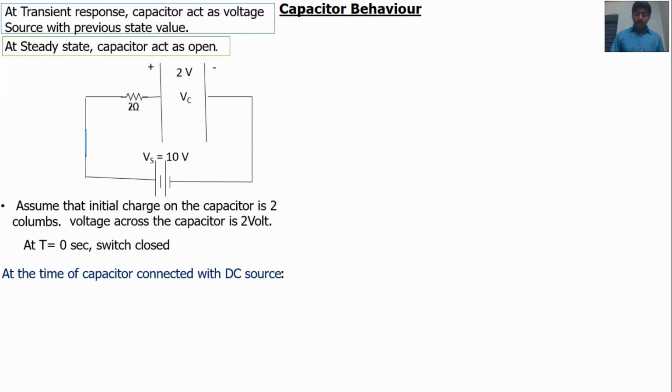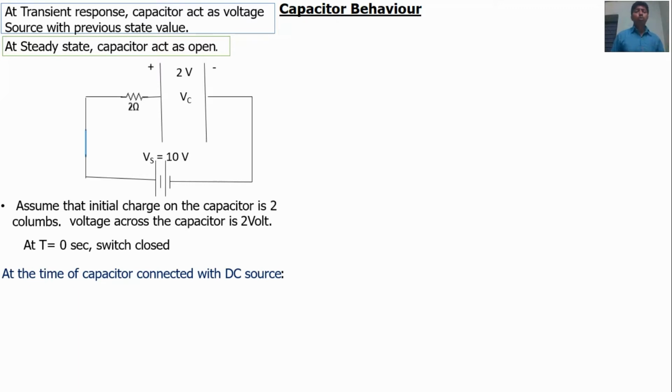For example, let us take battery charging or mobile charging. Initially, the mobile charge is 20%. Let us assume that I am going to connect it with the supply. At the time of connection, the charge on the battery will be 20%.